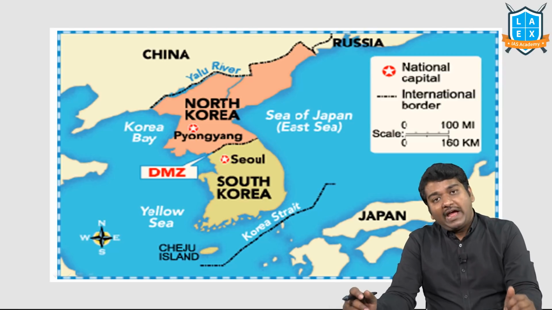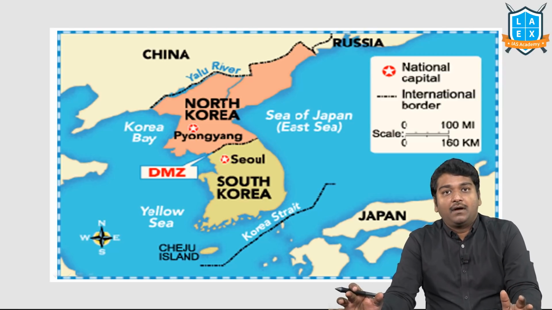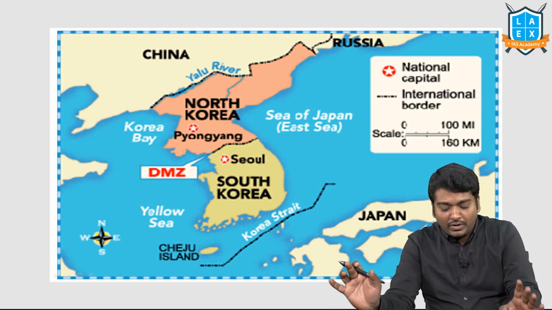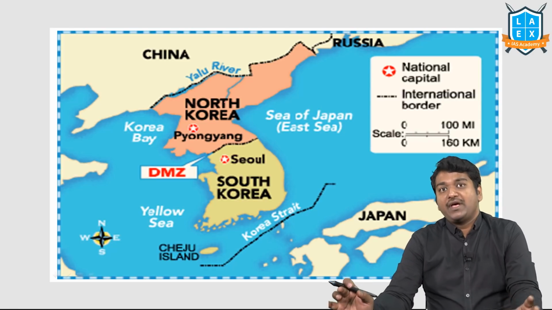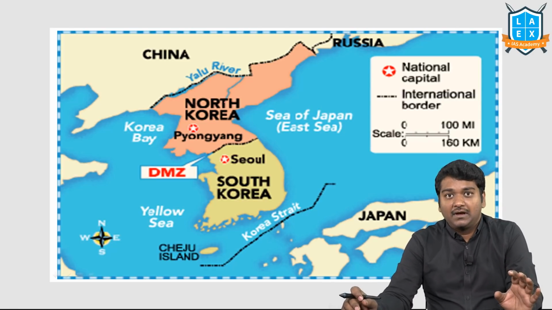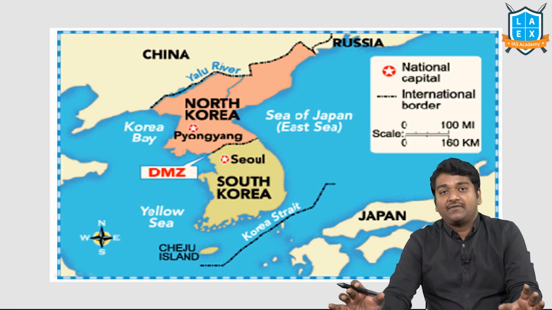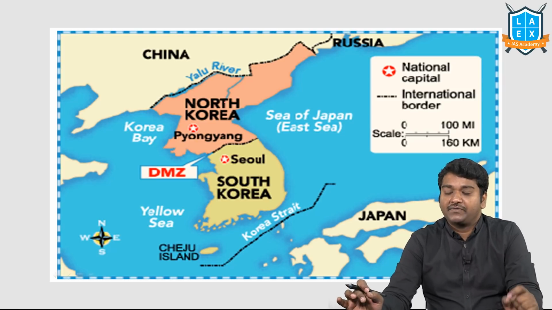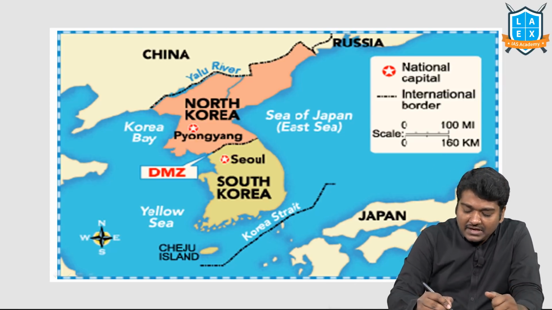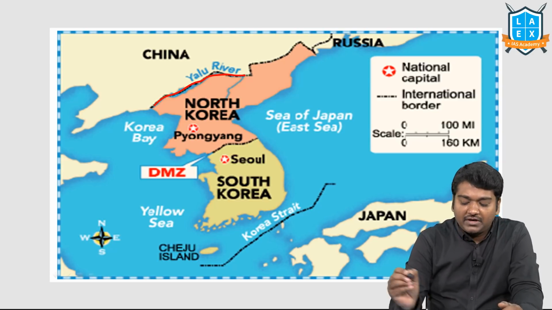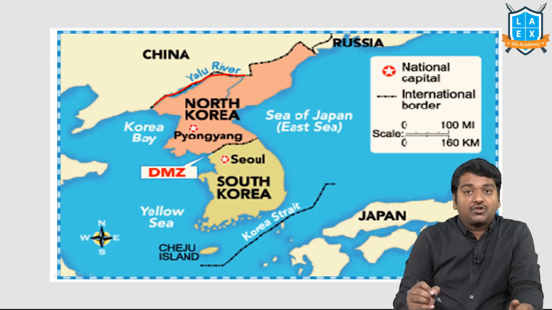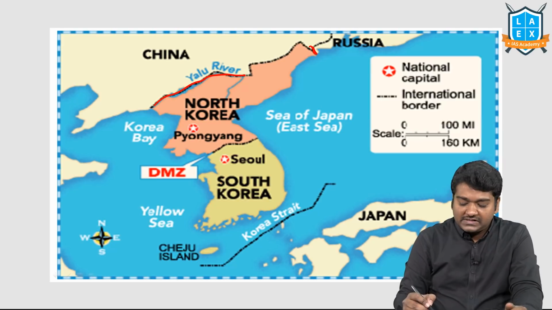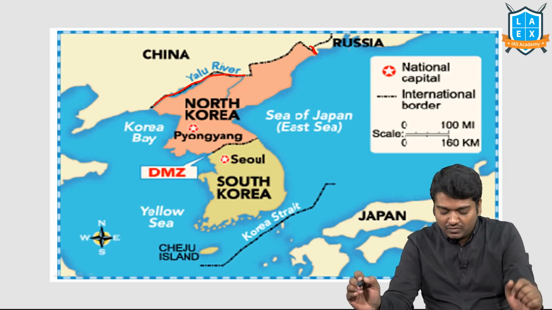Next, we had already made a video on North Korea. Just try to see it. Else, I'll tell you some important points. North Korea is important because of its significance, where they have agreed to unite with South Korea, and second, they are having peace agreements with the US. Now, the Yalu River forms the border between China and North Korea. North Korea has a small border with Russia as well. It has borders with South Korea, China and Russia. So just try to know this.